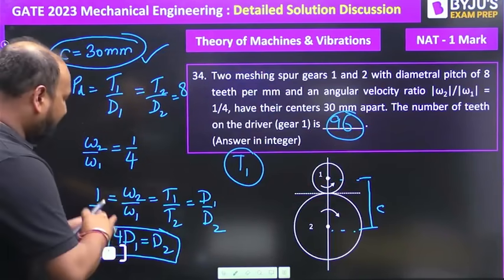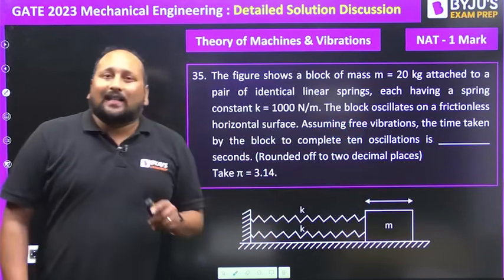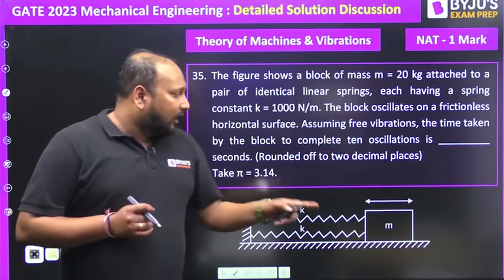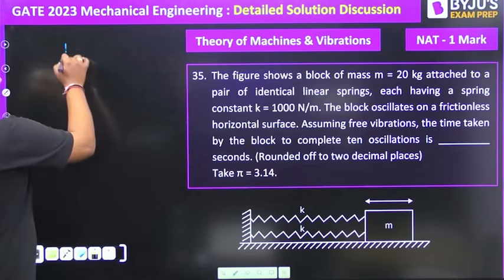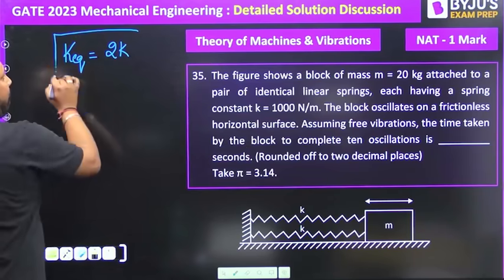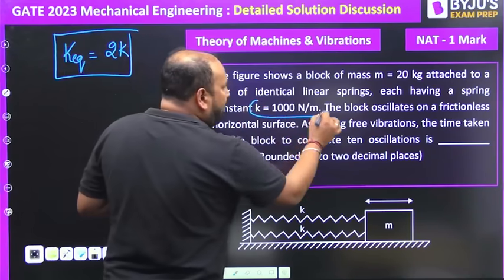Now let's proceed to the next problem, question number 35. The figure shows a block of mass M, 20 kg, attached to a pair of identical linear springs. There are two springs which are connected in parallel. So can we say what will be the K equivalent? Because these are connected in parallel, we can say this is equal to twice K, right? And they are given the value of K as 1000 Newton per meter.